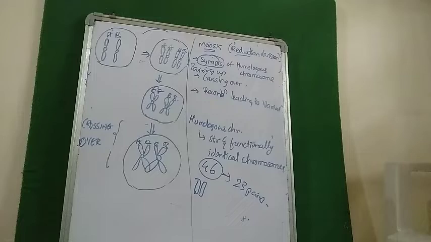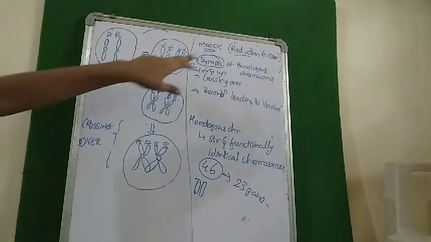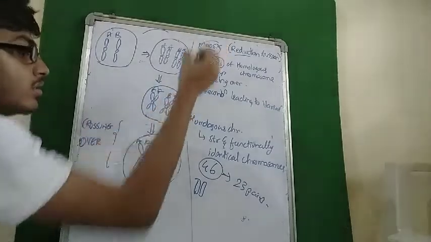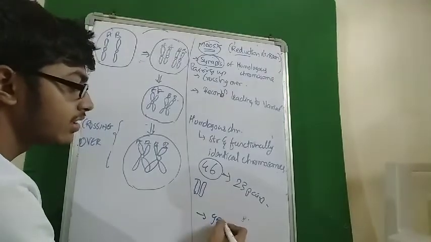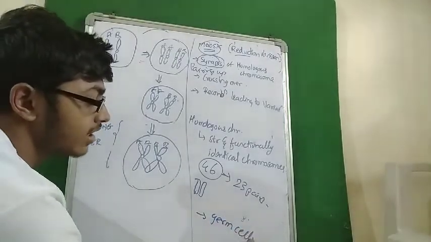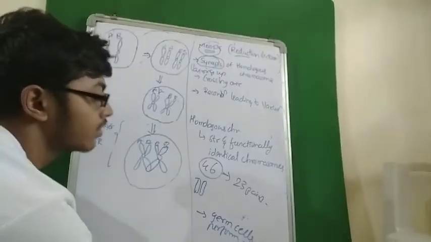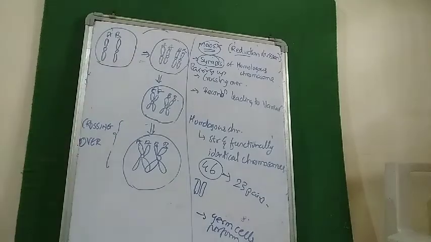Now, which kind of cells perform meiosis? Meiosis is performed by germ cells. So I will write over here, germ cells perform meiosis. So germ cells are the ones which produce gametes. Like sperm, ovum, these cells are produced by meiosis. Now we would just see what happens in meiosis.